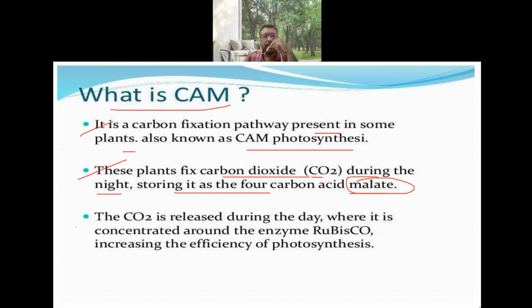Now, the CO2 that is released during the day is concentrated around the enzyme rubisco, increasing the efficiency of photosynthesis. So CO2 is released during the daytime, with the help of this enzyme, that is rubisco, and during night time the CO2 is fixed. So it is a bit different when compared to the normal C3 or C4 plants, you can see.